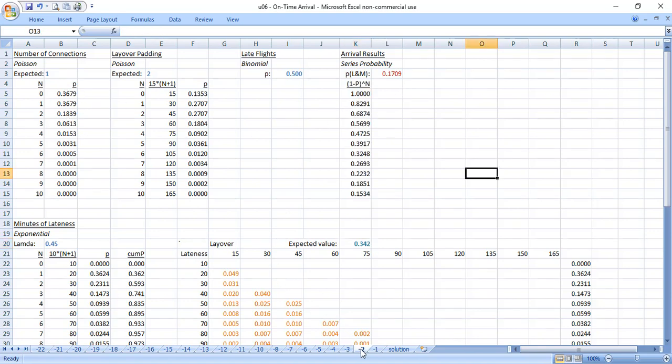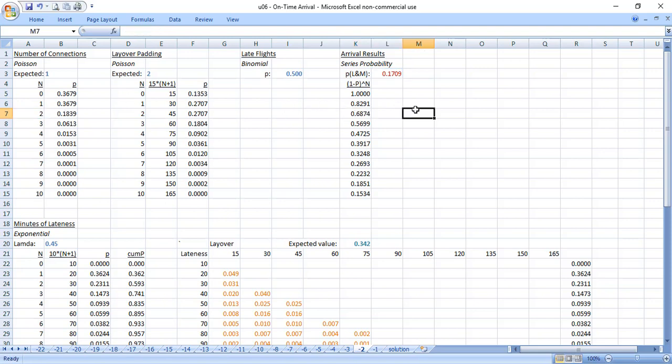So to keep going, I have to look at the probability of making my flight. So 1 minus p is the probability that I won't miss my connection, won't be late and won't miss a flight. If I have 0 connections, the probability of not being late is 1. If I only have one connection, the probability is 82%. So that's 1 minus that 17% value. But the probability of getting through 2 connections without missing is only 68%, and that's because when I subtract p from 1, I have to raise it to an exponent, which is the number of connections.